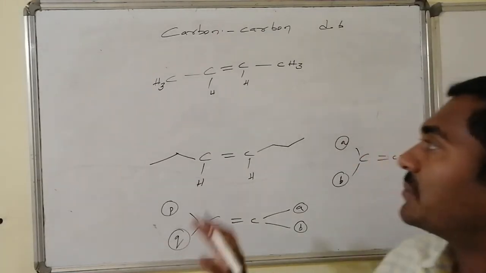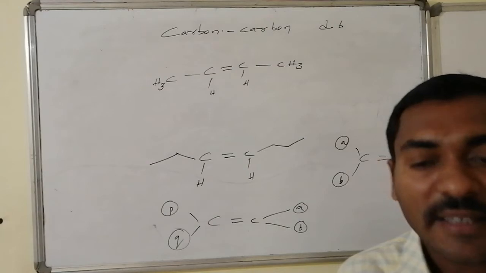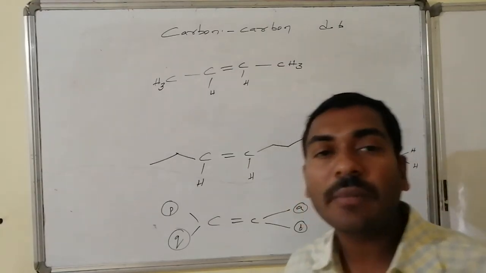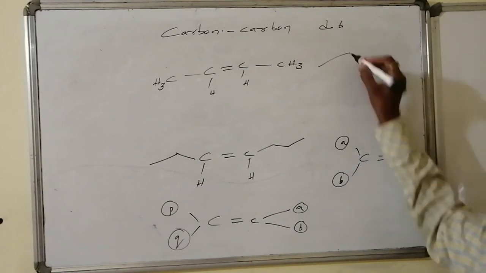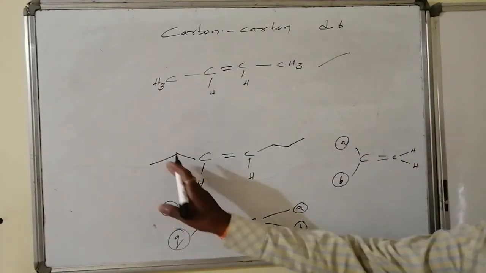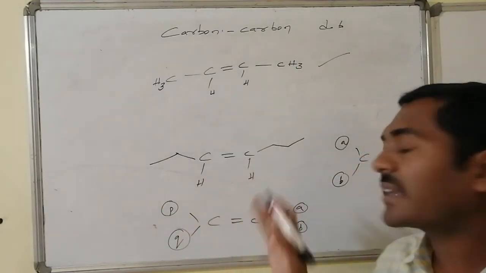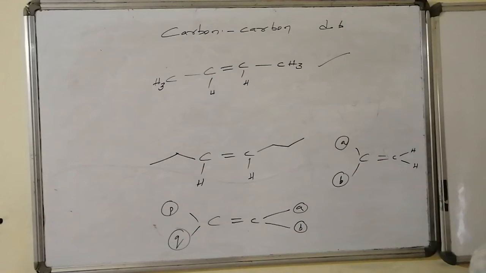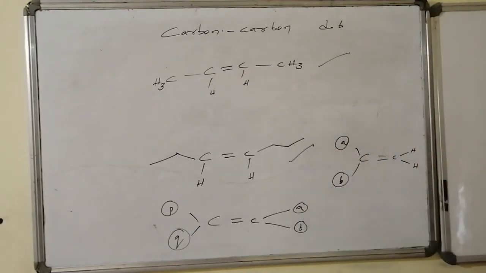See, case number 1, methyl is present here, methyl is present here. The necessary condition to show a minimum of one common group is satisfied, hence it is eligible to show the cis-trans isomerism. Second case, here ethyl and propyl are different, whereas the common group is hydrogen and hydrogen is present as a common valency on both of them. So therefore the condition is satisfied, it can show the geometrical isomerism.